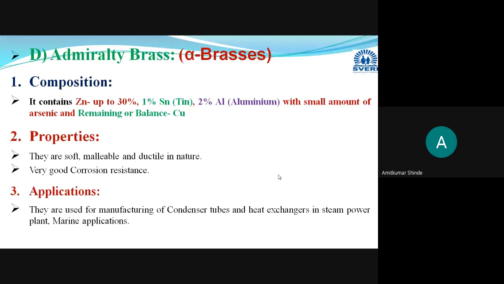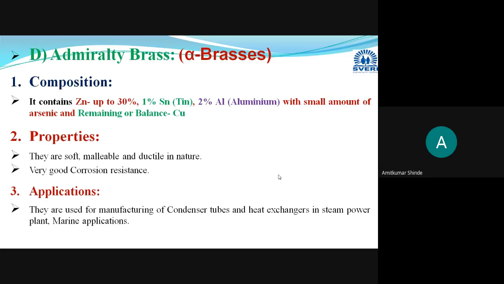Okay, now here in some types of admiralty brass, only zinc and tin is present. Then why is that 2% aluminum added in it? That 2% aluminum is added to avoid the dezincification process. Dezincification process means loss of the zinc element. Now what will happen, suppose this aluminum is not present in this admiralty brass, then it has only copper, zinc and tin.